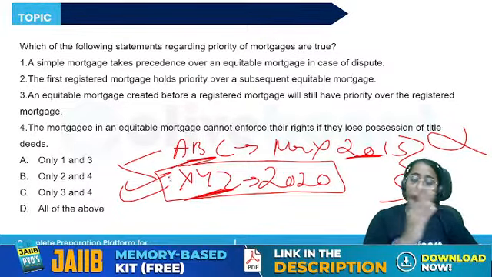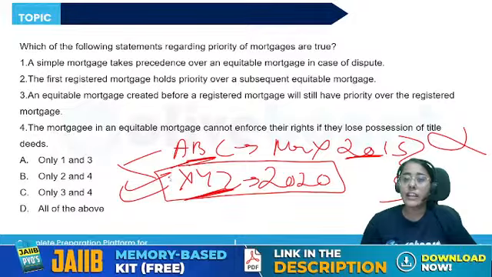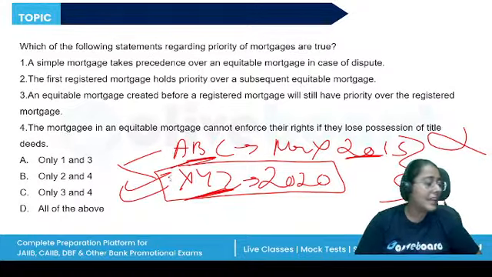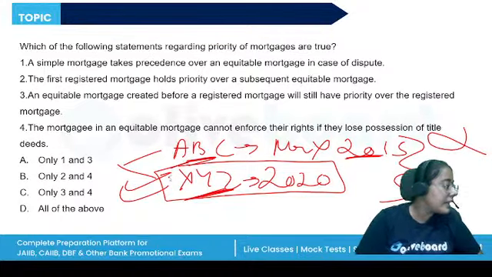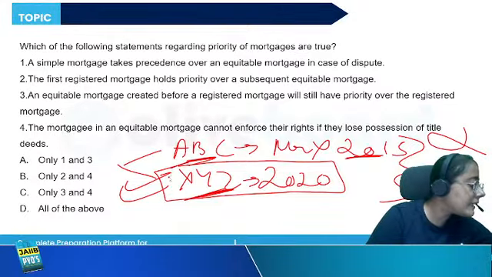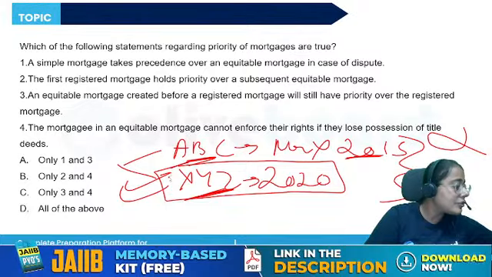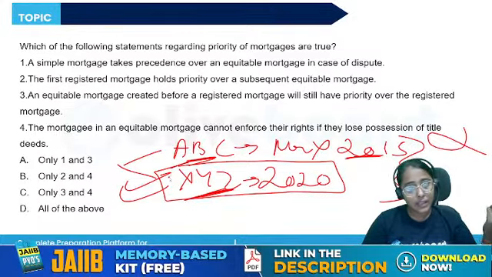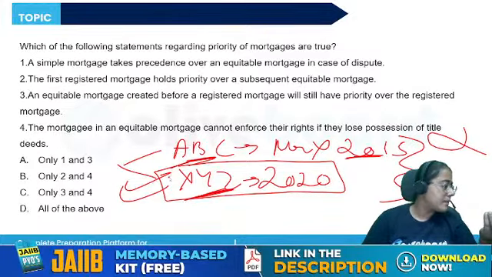So between a charge registered and not registered, the registered one will get priority. Between two registered charges, the first executed one will get the priority, right? So make sure that you understand these things because these questions can be asked in the form of a case study or a scenario based question.